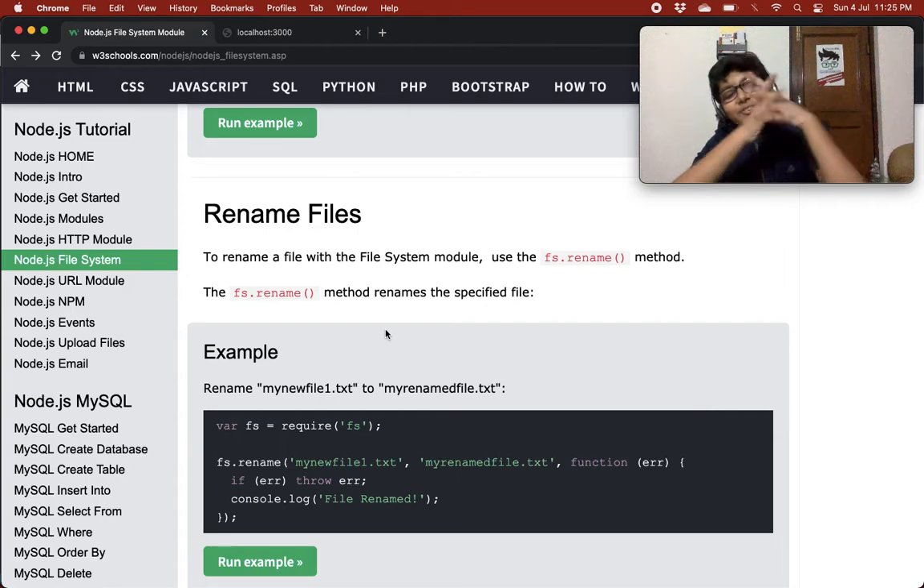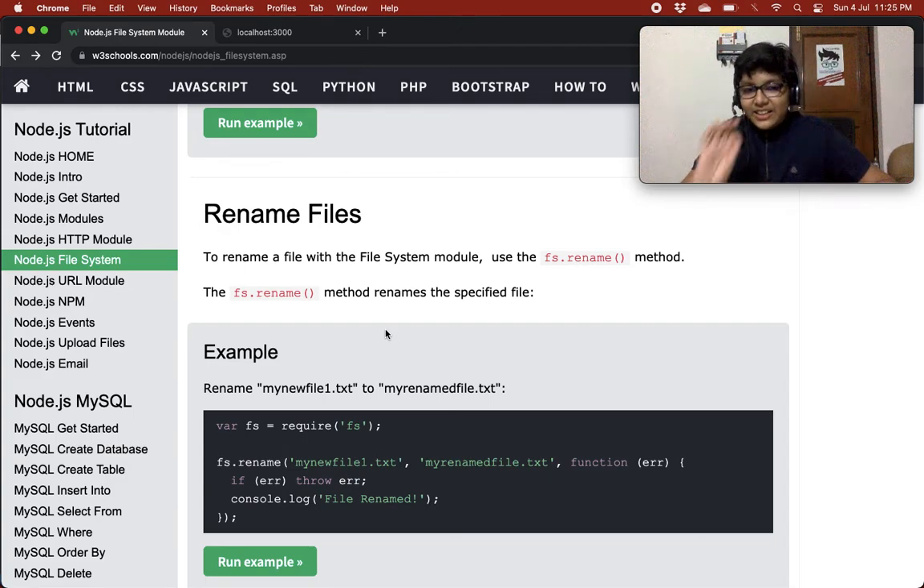Rename files. Oh, I was waiting for this. I love renaming files, man. I literally love renaming files using the file system module. It is so cool that I love it.